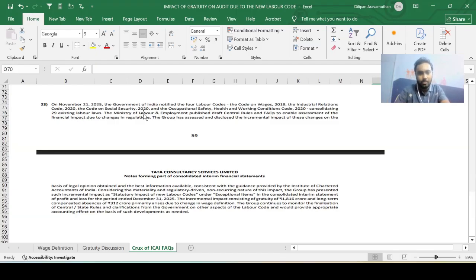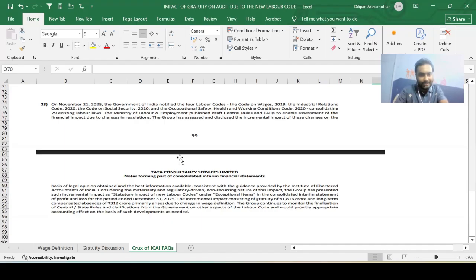The Ministry of Labour and Employment published draft central rules and FAQs to enable assessment of the financial impact due to changes in regulations. The group has assessed and disclosed the incremental impact of these changes on the basis of legal opinion obtained and the best information available, consistent with the guidance provided by the Institute of Chartered Accountants of India. Considering the materiality and regulatory driven non-recurring nature of this impact, the group has presented such incremental impact as statutory impact of new labor codes under exceptional items in the consolidated interim statement of profit and loss for the period ended December 31, 2025.